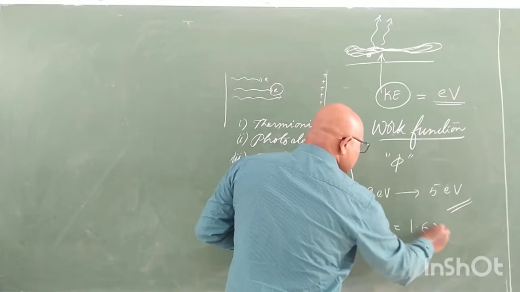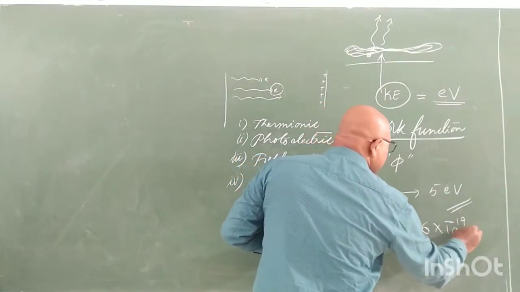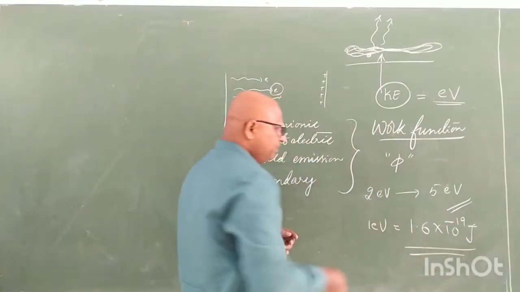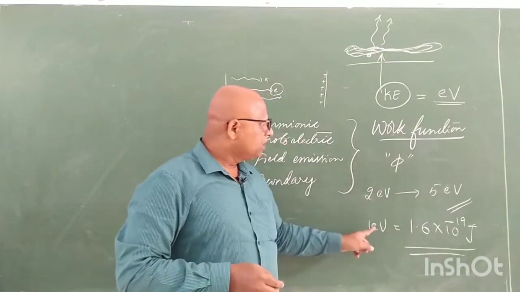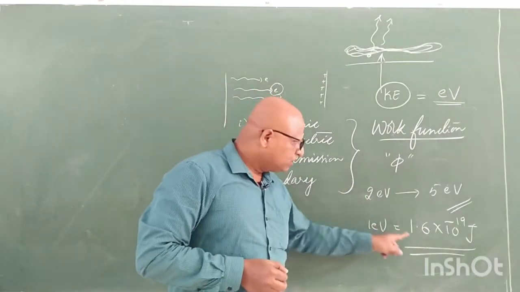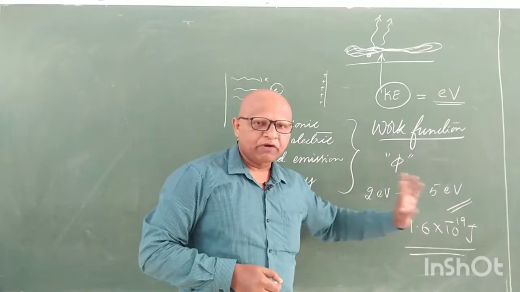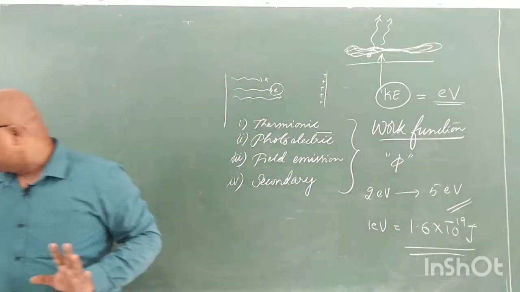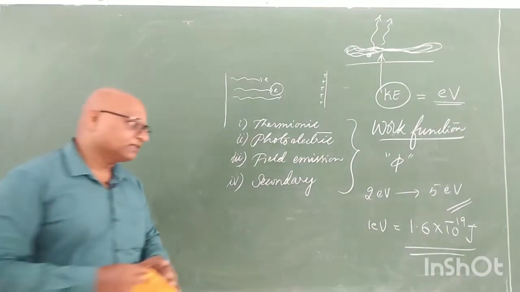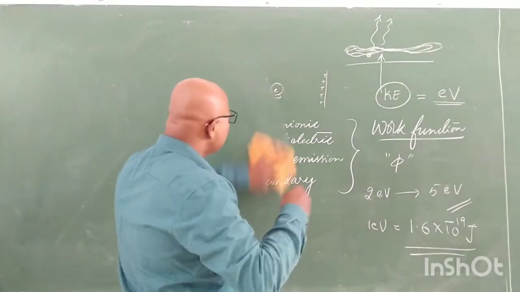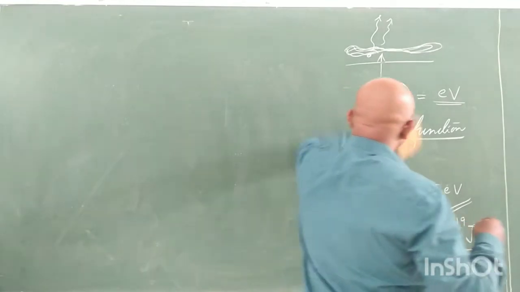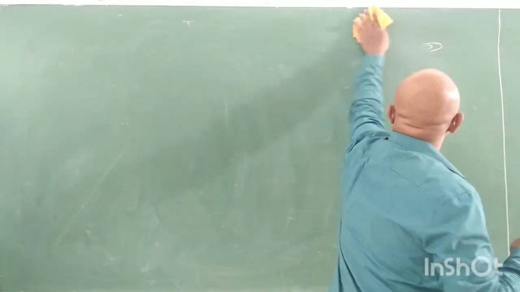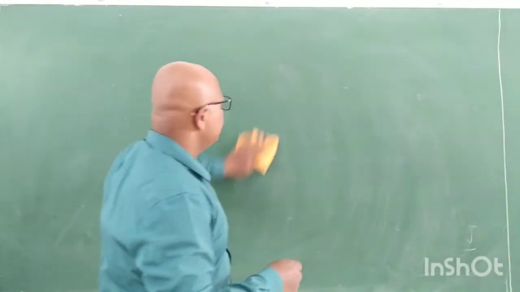One electron volt is 1.6 into 10 to the power of minus 19 joule. This is called 1 eV. If 2 eV is the energy, then it is 2 times 1.6 into 10 to the power of minus 19 joule, we must understand. This much we have discussed yesterday. This is the recap of yesterday's class. Today we will go further. Today we will come directly to photoelectric emission and its details.